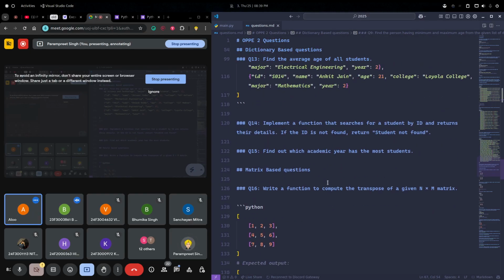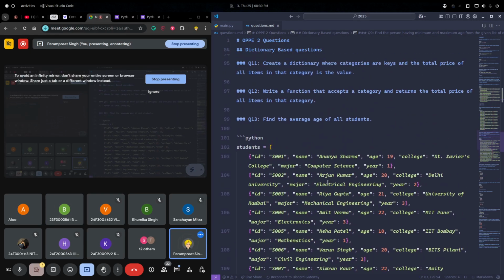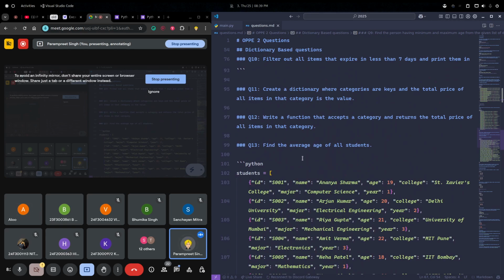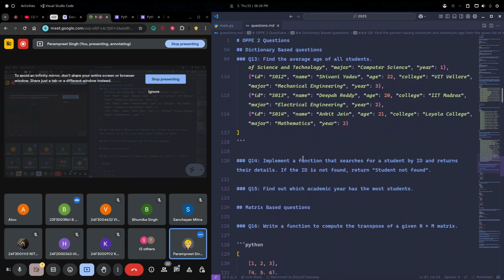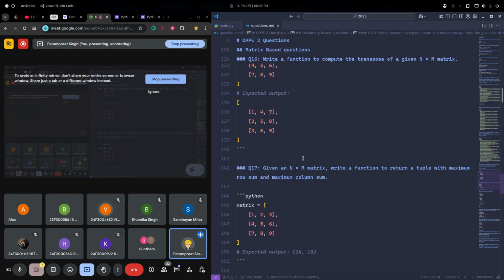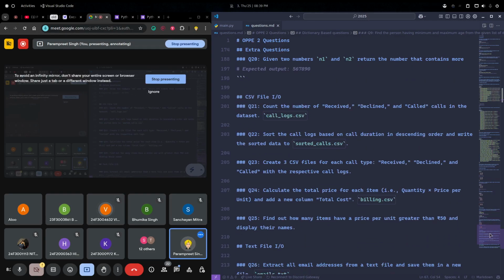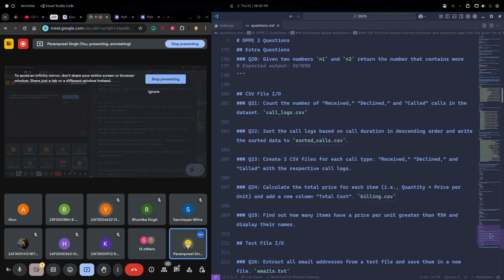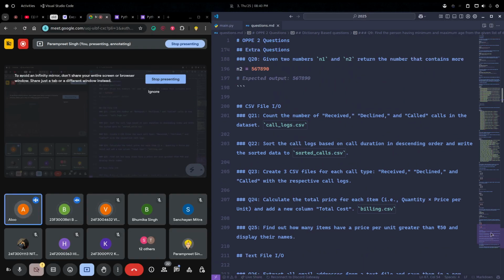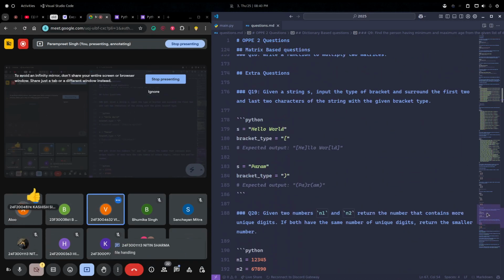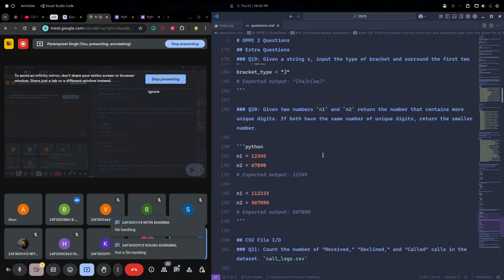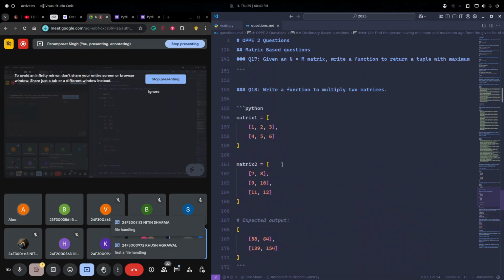Let's do one more dictionary question, or should we do file handling questions? One more dictionary will be helpful. Can we do file handling questions, because in file handling we'll also have dictionaries? Yes, we can do that anyway. Okay, just before that, there are some extra questions.